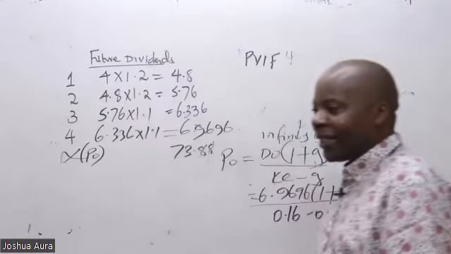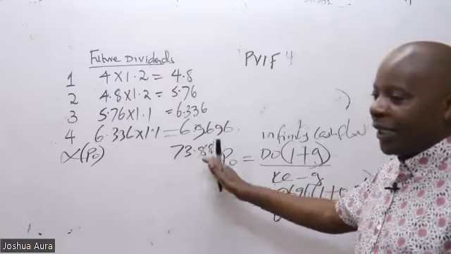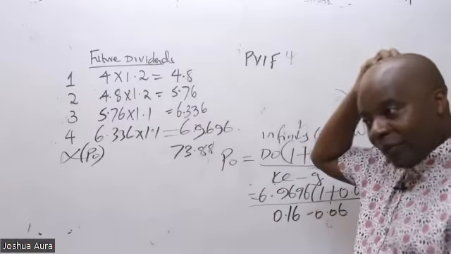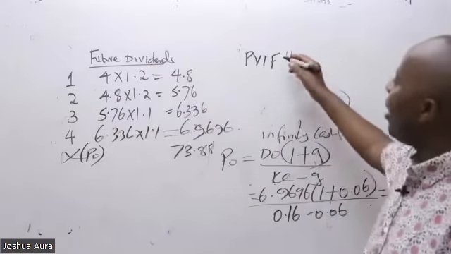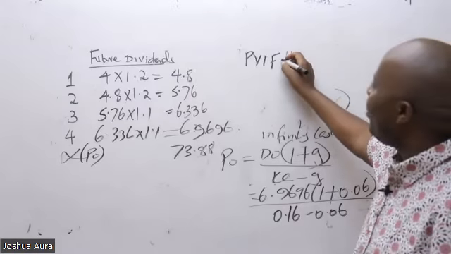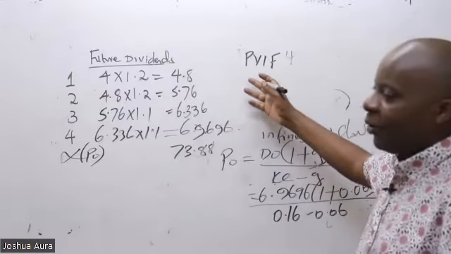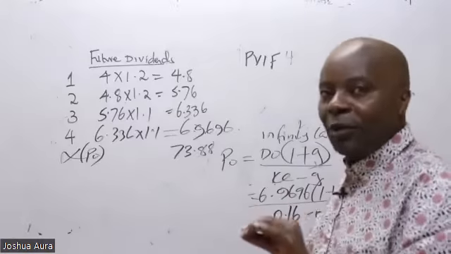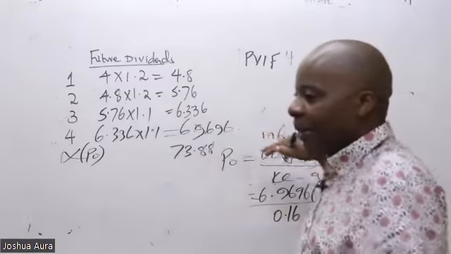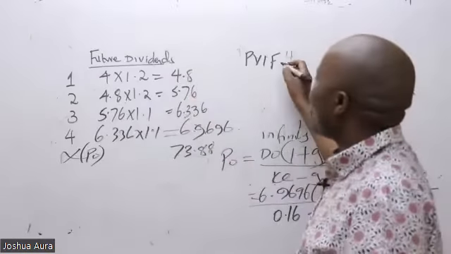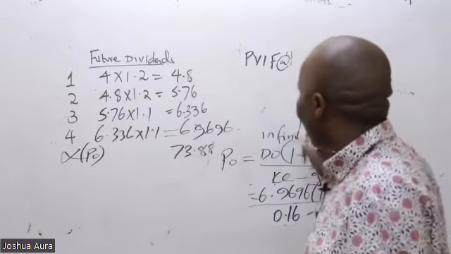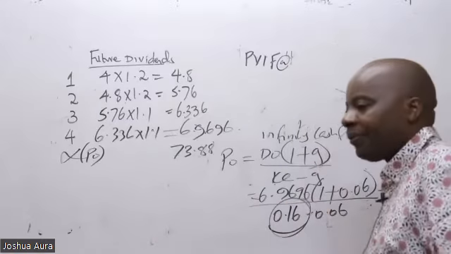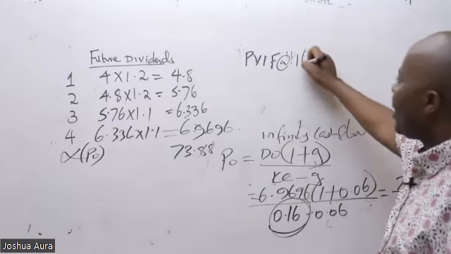So 73.88, or 78, whatever. Please come and discount. When you're discounting, this is PVF, not PVFA. PVFA is for annuities, where the same amount is received each period. These are fluctuating amounts, so you can only use PVF at the same cost of capital that you used here, at 16%.